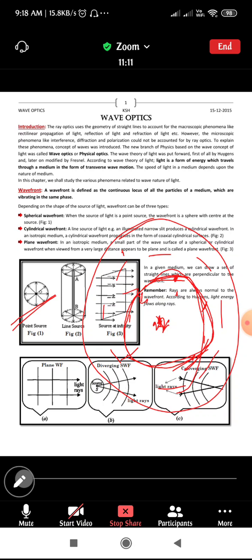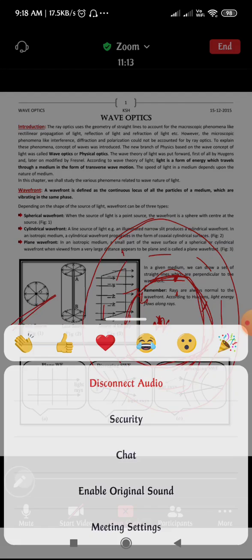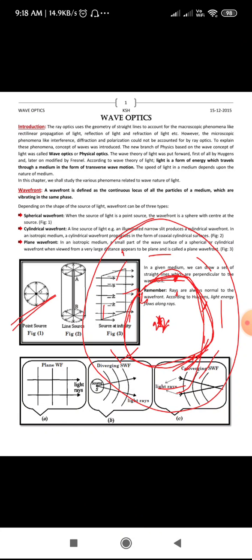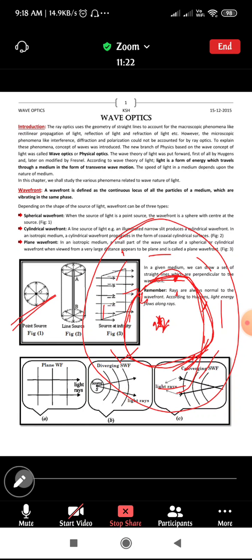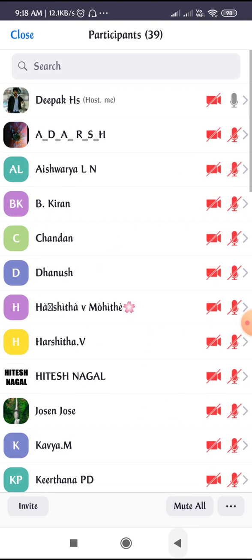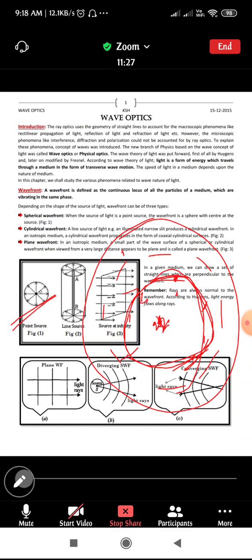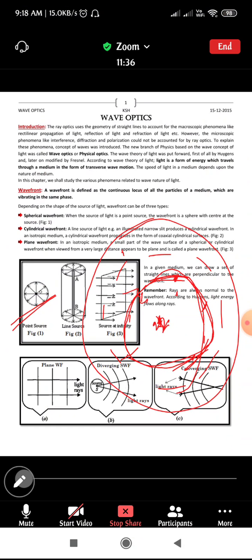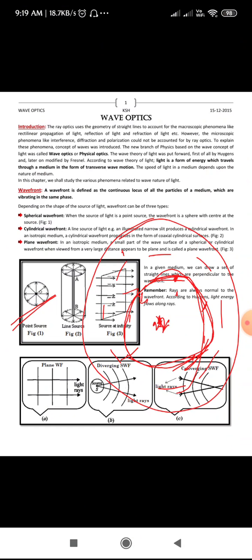Have you understood this wavefront? Please reply. Why is it that you people don't reply? At least say whether you have understood or not. Then what is the use?